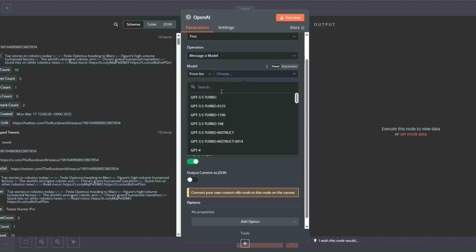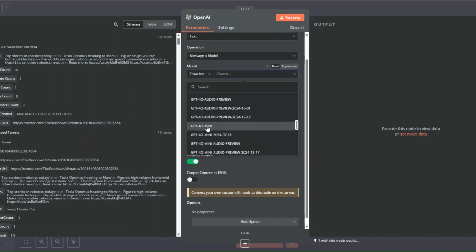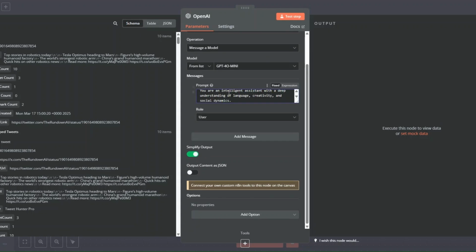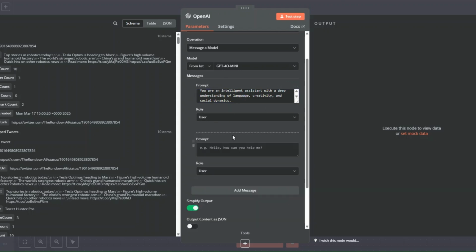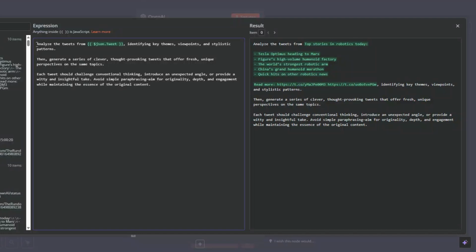Here, we'll choose the model that we'd like to use. You can use the 4.0 mini. We're going to tell the AI model that you are an intelligent assistant with deep understanding of language, creativity, and social dynamics. For the role of the user, I'm going to click on add message and add the prompt right here. And here I'm going to click on expression. And here we're going to write this prompt for the user role.